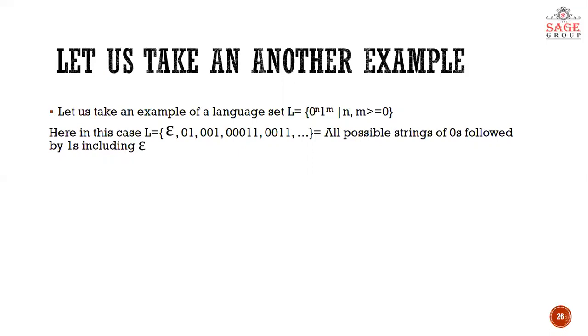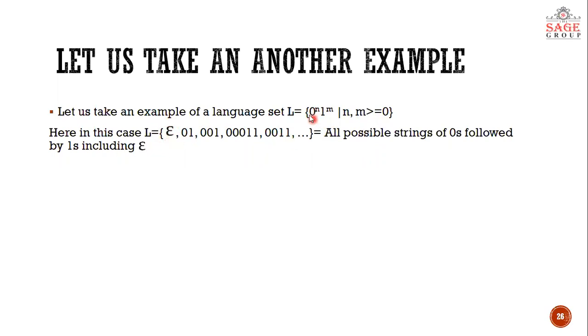Moving on with our question, 0 to the power n, 1 to the power m, with n and m greater than or equal to 0, what type of strings will come in this language? First of all, if 0 becomes epsilon and 1 also becomes epsilon, the complete string will become epsilon.